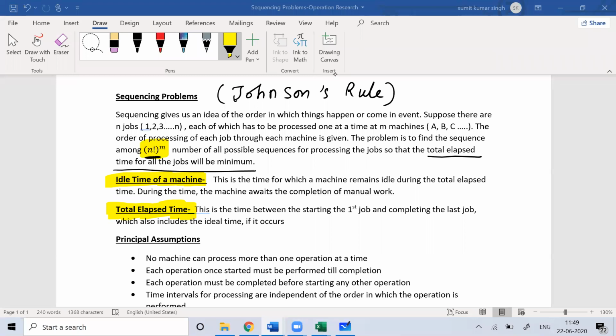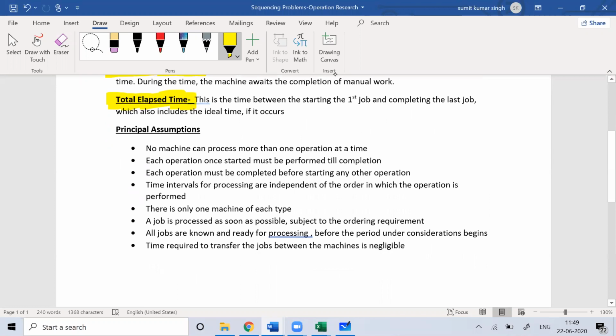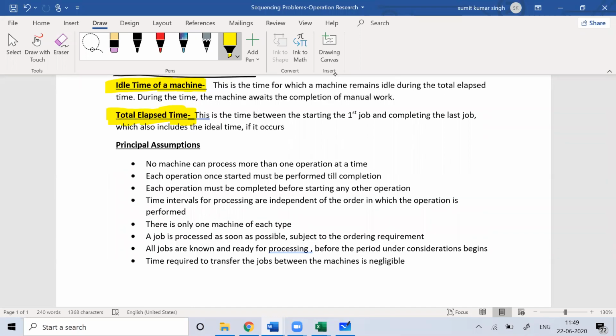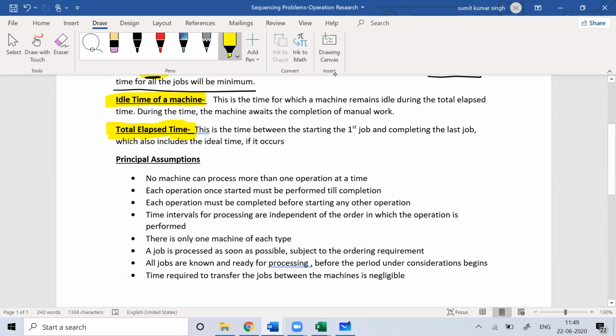Okay, fine. Now, the principal assumptions. See, why am I working hard writing these notes for you? In your group I have sent you notes of game theory also, because these chapters, game theory and sequencing problem, are not difficult. If numericals come, they are for 4 to 6 marks.